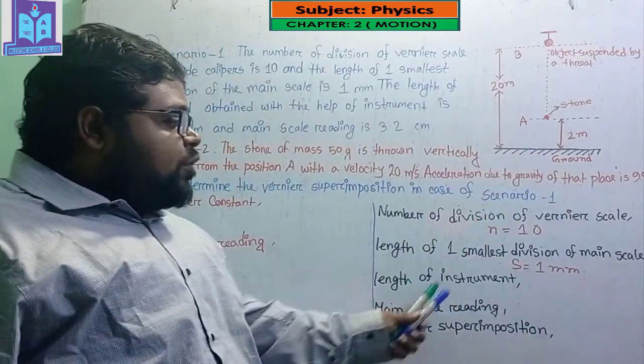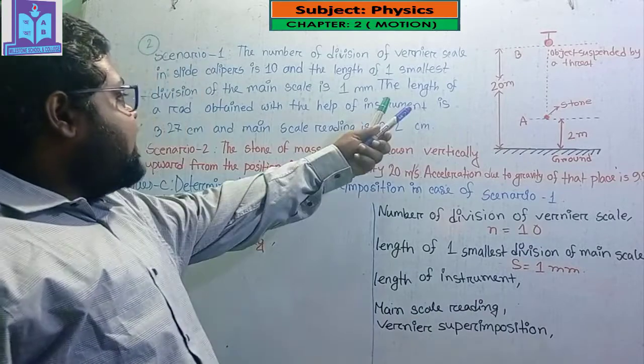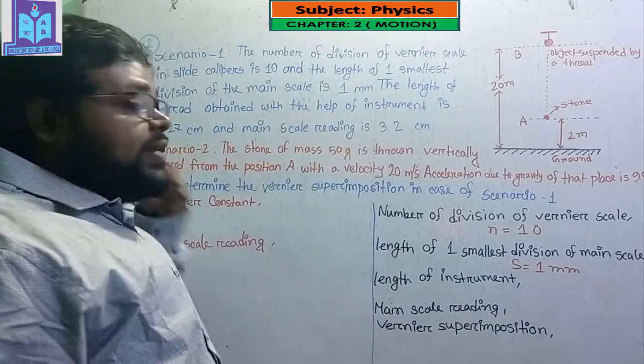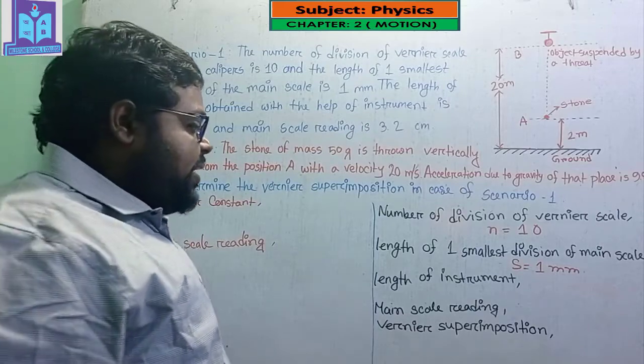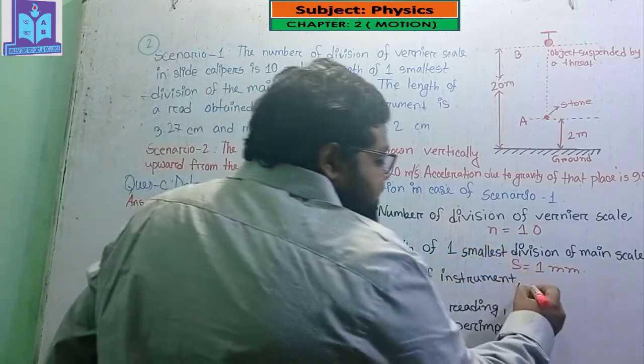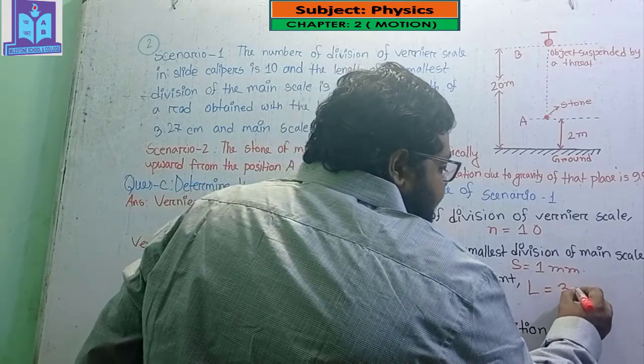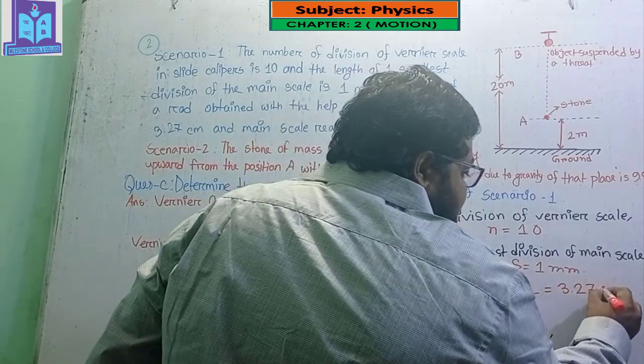The length of the rod obtained with the help of the instrument is denoted by L, and the value is 3.27 centimeter.